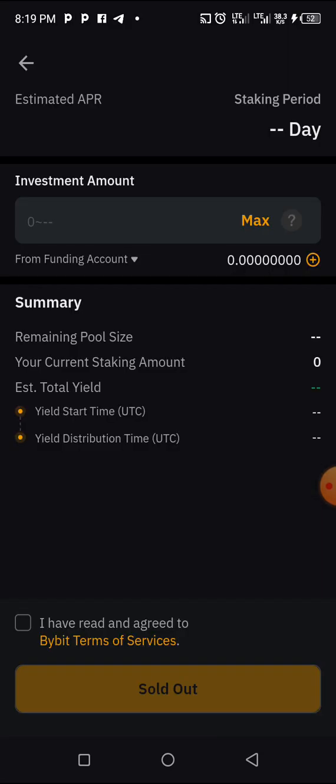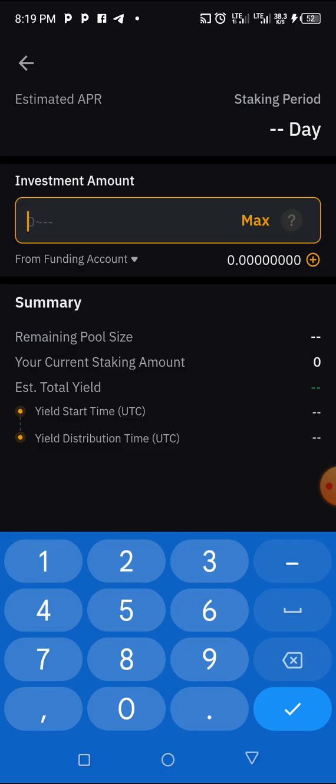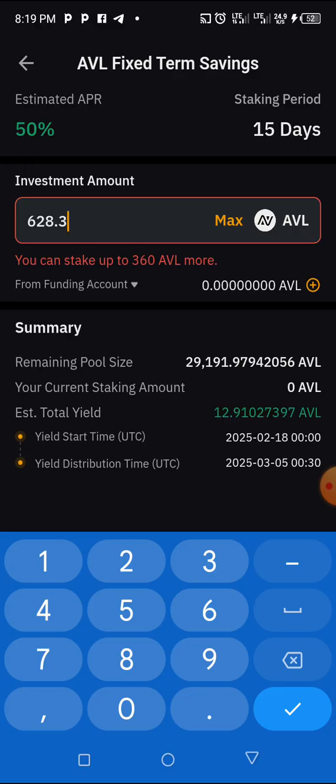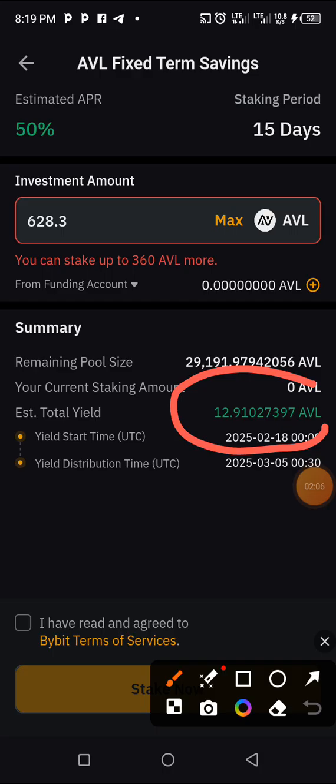When we click on it, then what we have to do is come in and paste this one. Paste this 683, okay? So this is how much we will make. That means we will make approximately 12.91. That's 12.91 USDT on top of our money.